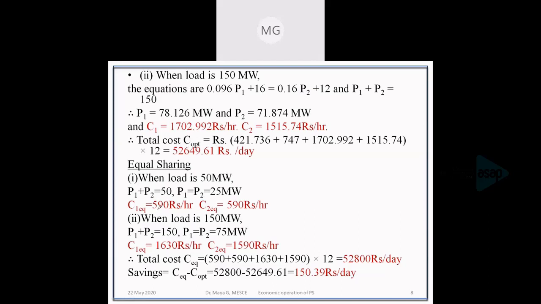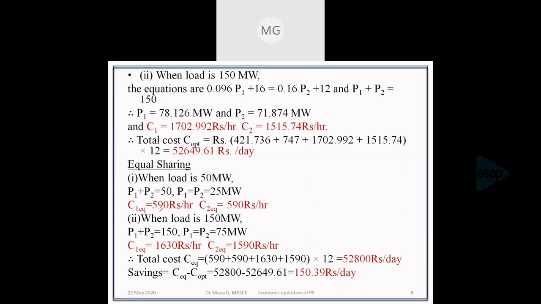When the load is 150 megawatt and equally shared, P1 and P2 will be 150 by 2, that is 75, and the costs are obtained as 1360 and 1590 by substituting 75 in the cost functions. So what is the total cost for equal sharing?